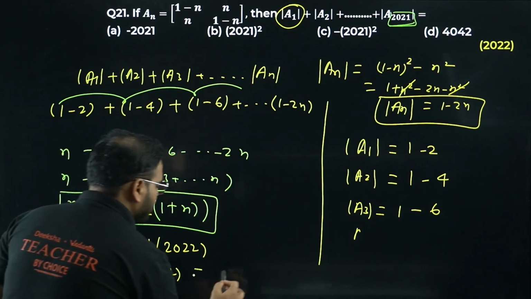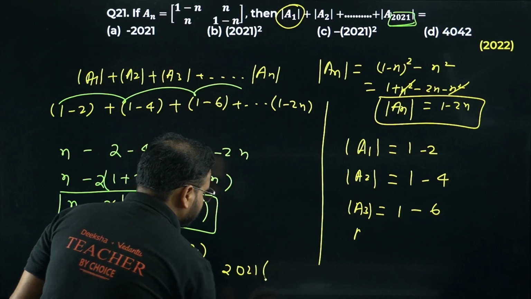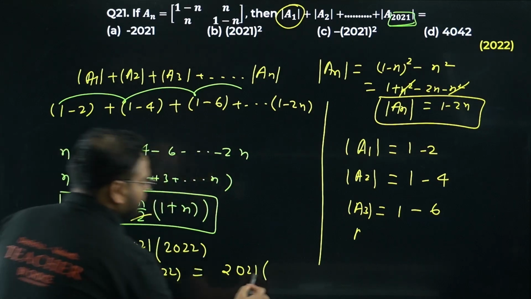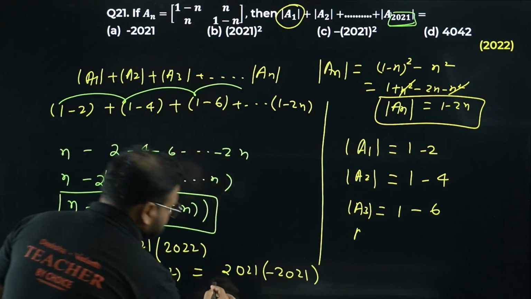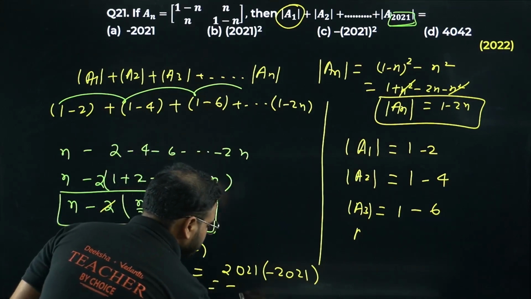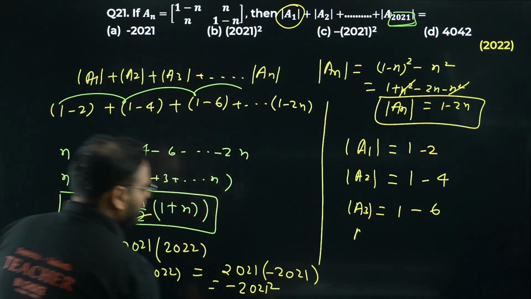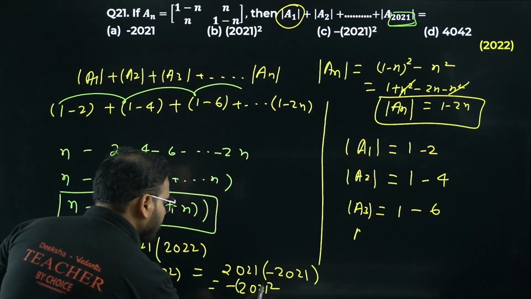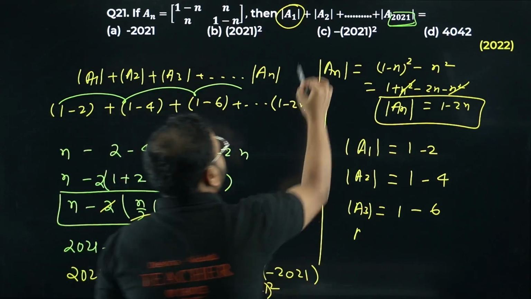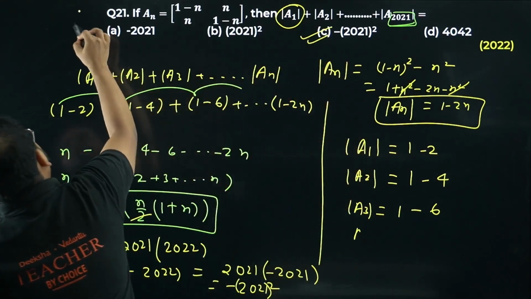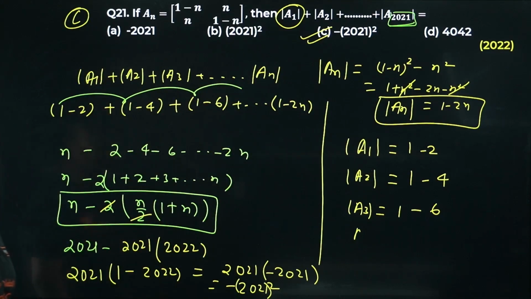What is the answer going to be? 2021 times, I'll have minus sign, no? Minus 2021. What is the answer going to be? Please check. Simply negative sign of square of these. Okay? Square of this. So minus 2021 the whole square. Option is C. Little lengthy but not difficult, little bit lengthy.